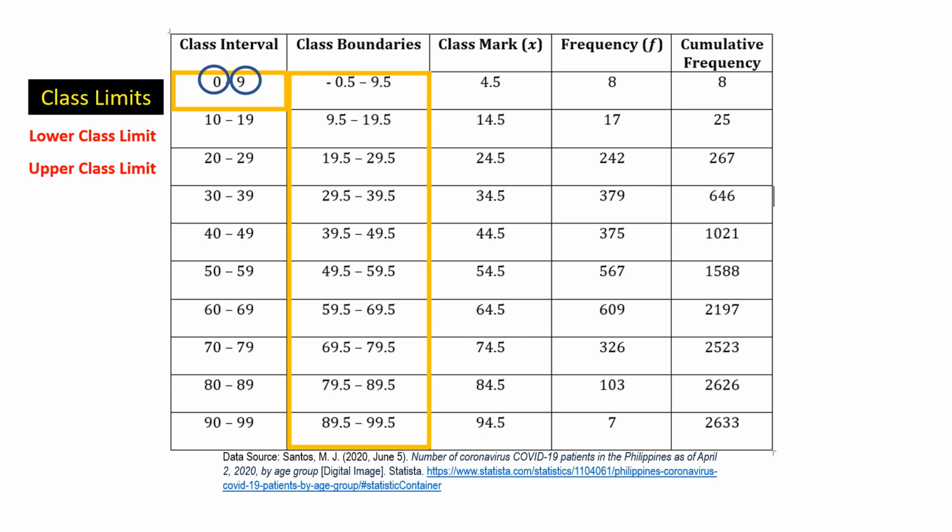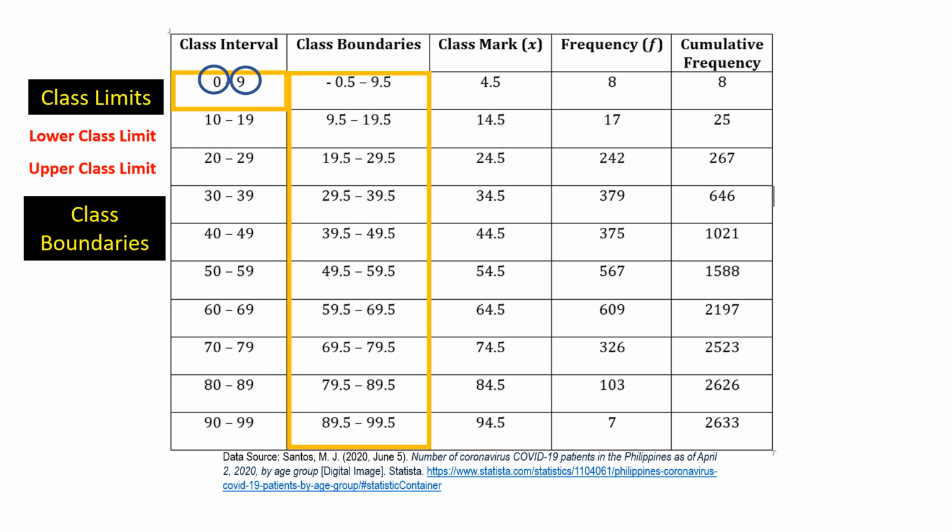The numbers in the second column are called class boundaries. These numbers are used to separate the classes so that there are no gaps in the frequency distribution. Take note that the class limits should have the same decimal place as the data, but the class boundaries should be carried out to one decimal place more than the data and end in a 5. The lower class boundary of negative 0.5 was obtained by subtracting 0.5 from 0, and the upper class boundary of 9.5 was obtained by adding 0.5 to 9.